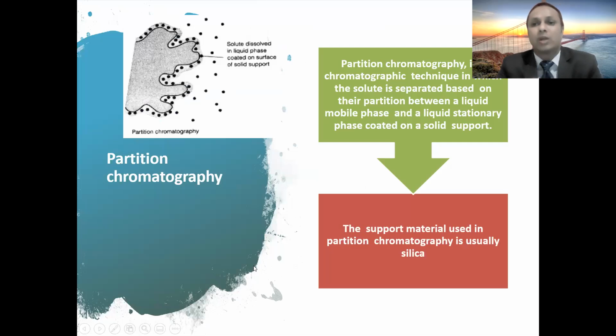So partition chromatography is a chromatographic technique in which the solute is separated on the basis of the partition coefficient between two liquids: the liquid mobile phase and the liquid stationary phase coated on a solid support. The support material used in partition chromatography is usually silica.